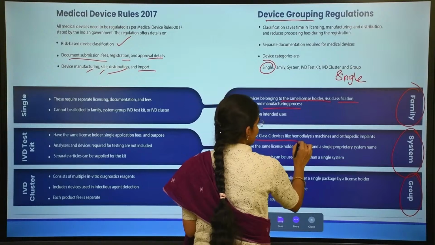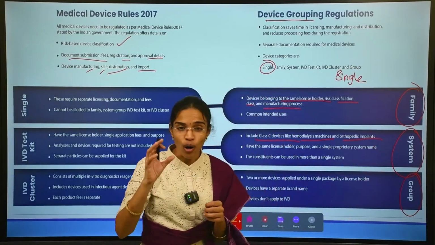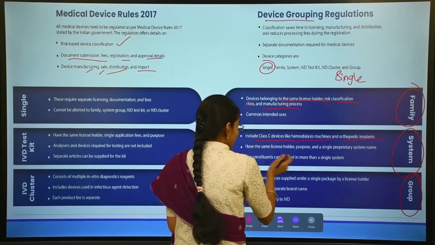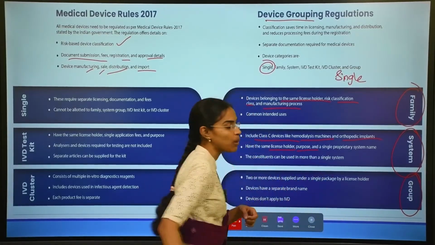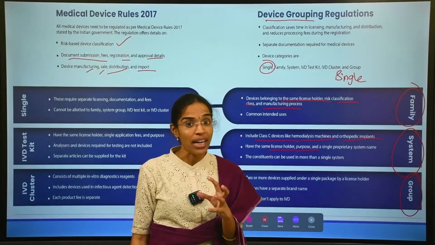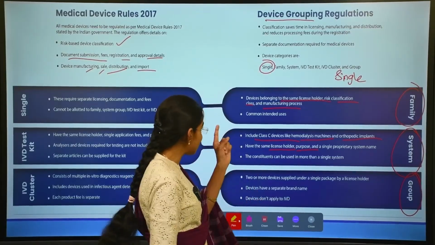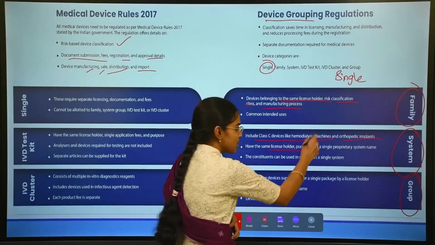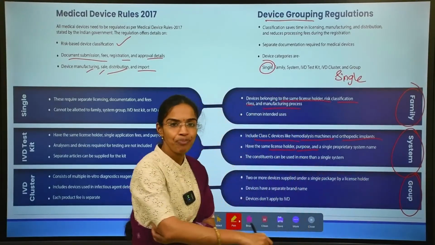Devices like hemodialysis machines and orthopedic implants come under this category. They have the same license holder, the same purpose, and the same proprietary name, but the risk classification system and the manufacturing process may not be the same. Such devices are grouped under a system.